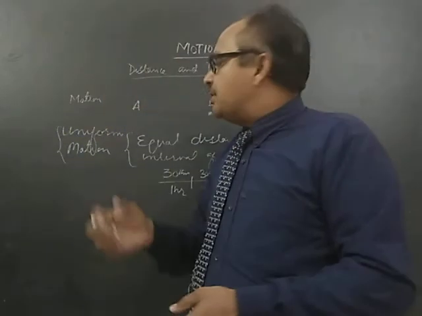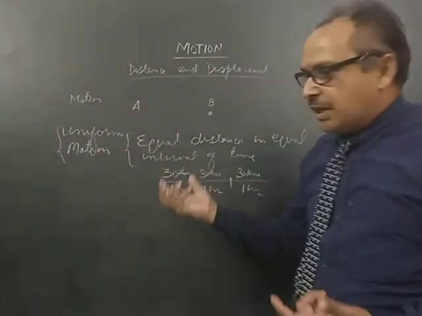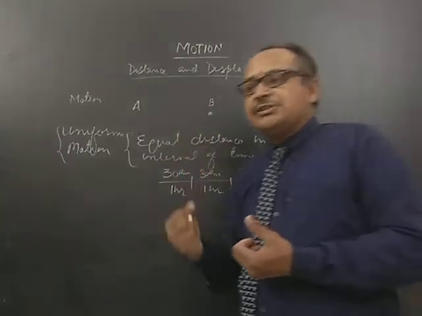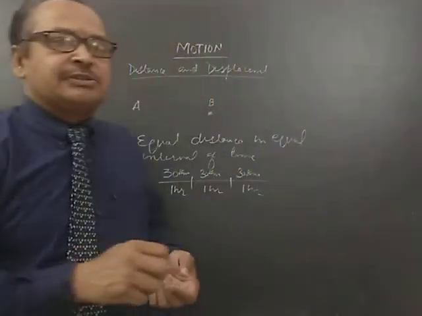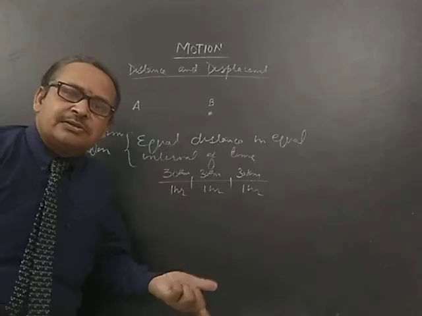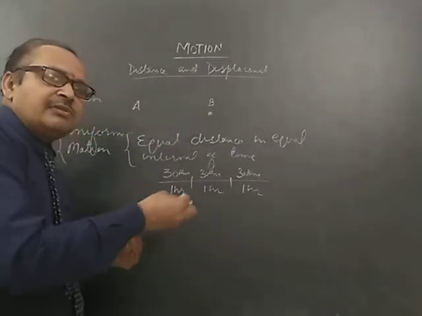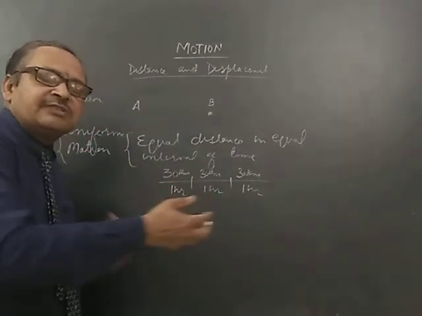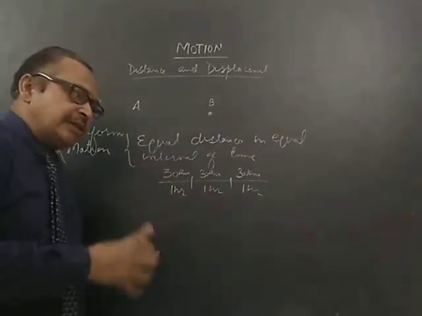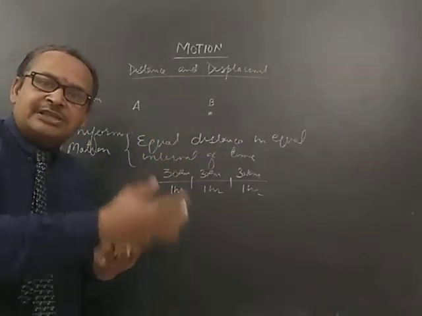And if things are not in that manner, the example that I have taken is when a bus moves in the city. So first of all, when the bus just starts from the bus stand, its speed is very, very small. It travels small distance in large interval of time, and as it moves out of the bus stand, then it covers more distance in the same time.